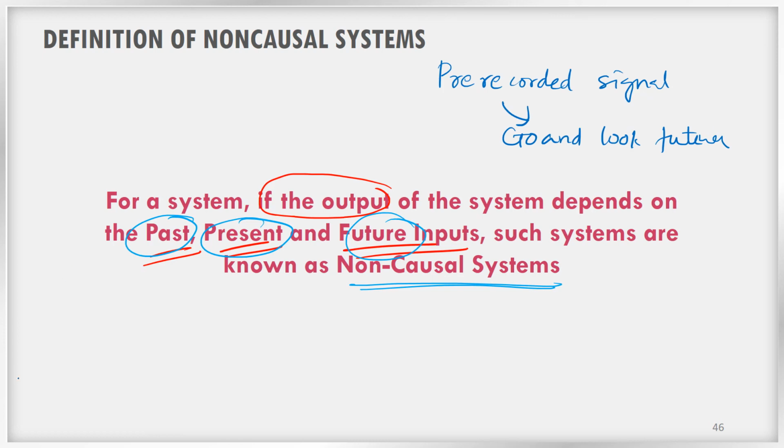We can also implement non-causal systems for signals which are not dependent on time, for example, an image. When we take a photo, we get all the pixels. If you want to process one pixel at this point, since we have all the pixels available, it is easy to look at the future values and process accordingly. For systems which are not depending on time, where time is not the independent variable, it can be space or something else, it is possible to implement non-causal systems. I hope it is clear.